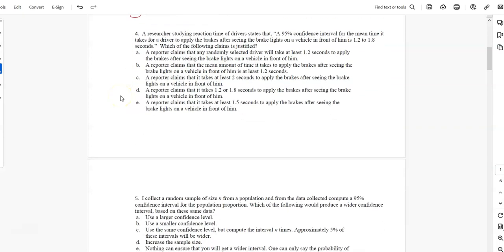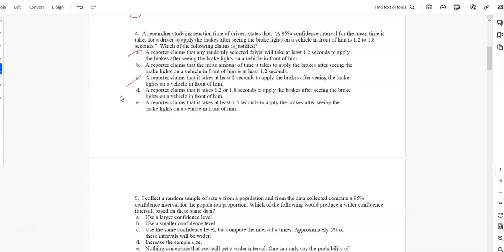A researcher studying the reaction time of drivers states that a 95% confidence interval for the mean time it takes a driver to apply the brakes after seeing the brake lights of the vehicle in front is 1.2 to 1.8, same scenario. Which of the following claims is justified? A reporter claims that any randomly selected driver would take at least 1.2 seconds. We're trying to capture the mean, so I don't think that one's about the mean. Let's try C. A reporter claims that it takes at least 2 seconds to apply the brakes. Again, that's not talking about the mean, so I don't think it's C.